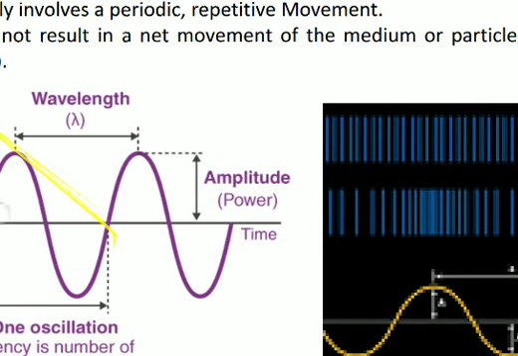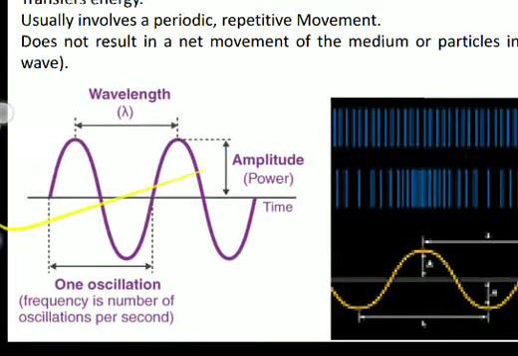The distance between these two is a wave, and the length of this wave is called the wavelength. It is denoted by lambda. And you see, this is one oscillation. The particle starts from the mean position, reaches another maxima, again comes towards zero or origin, reaches another maxima on the opposite side, and again reaches the origin.